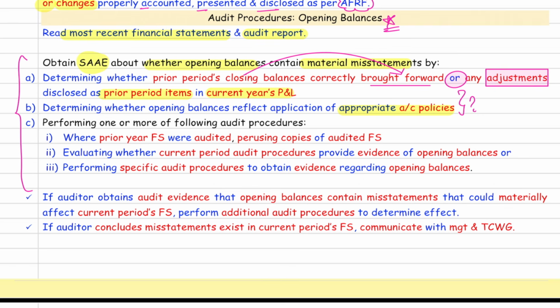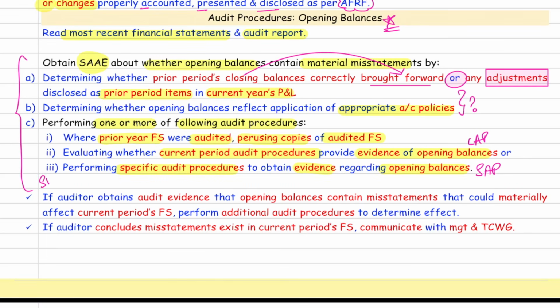How do you check both these things? By performing one or more of the following procedures. If the prior period financial statements are audited, perusing the copies of audited financial statement. What were the next two procedures? CAP and SAP. CAP means current year audit procedures to get evidence of opening balances. SAP means specific audit procedure to get evidence of opening balances.